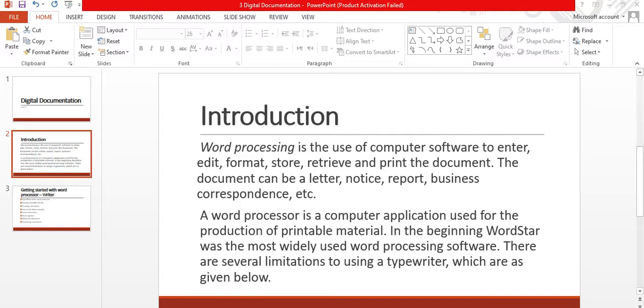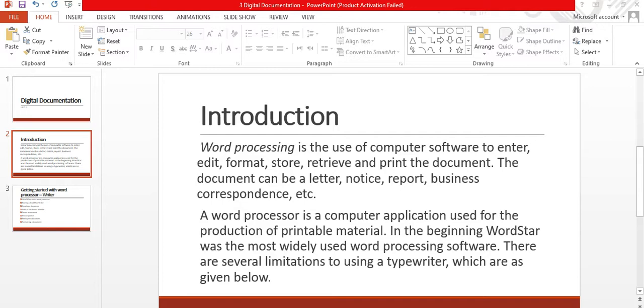A word processor is a computer application used for production of printable material. That can be your textbooks, or any document. If there are any legal documents, we can take a printout. In the beginning, WordStar was the most widely used word processing software.